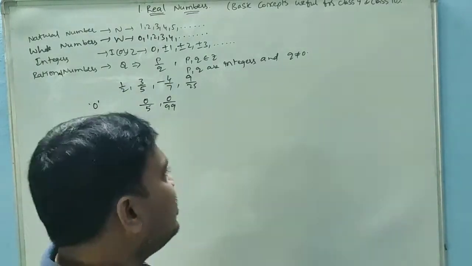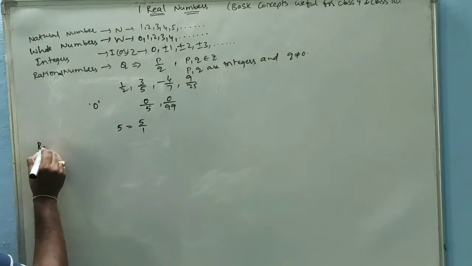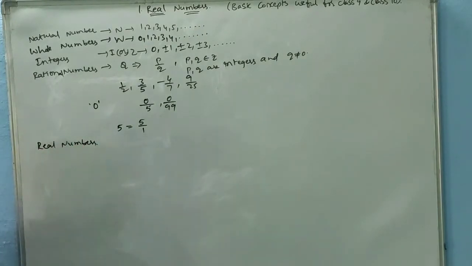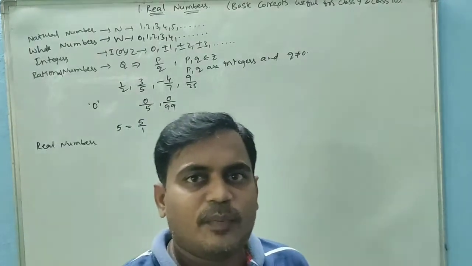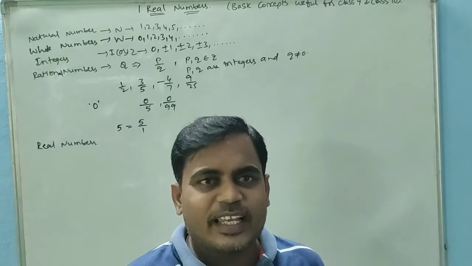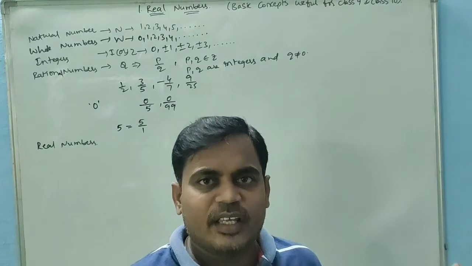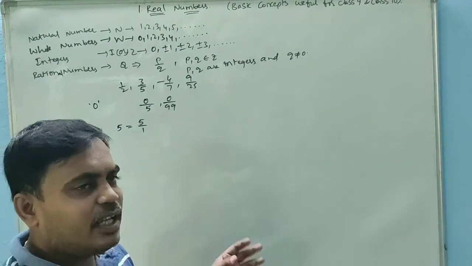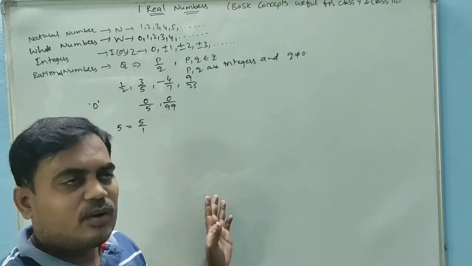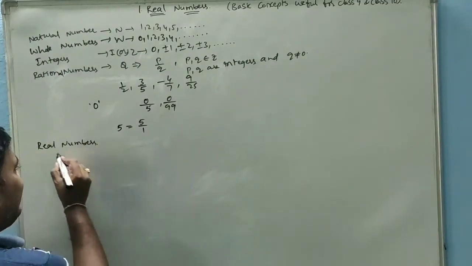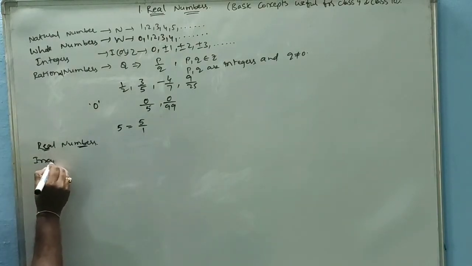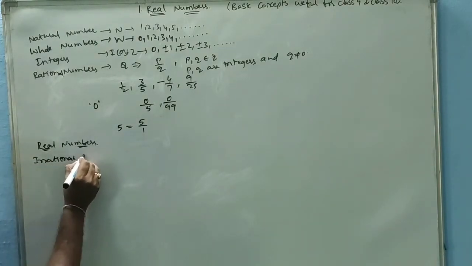Next, real numbers. These are the numbers which lie between minus infinity and plus infinity. The least number is minus infinity and the greatest number is plus infinity. Whatever numbers we are taking, those are real numbers. Next, irrational numbers.